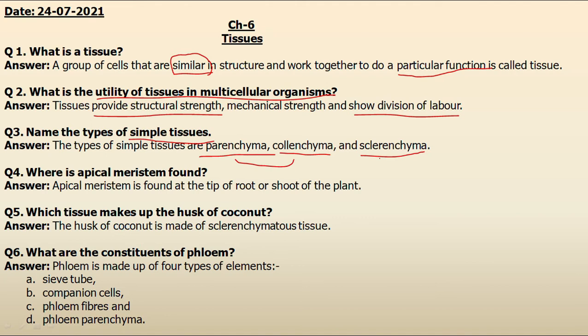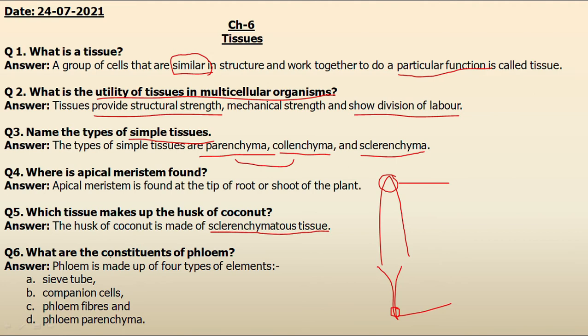Okay, now your next question is, where is apical meristem found? From the diagram you can easily observe that the apical meristem is found at root and shoot tips. We all know that meristematic tissues are classified on the basis of their location, and the location of apical meristem is at root and shoot tips. Now your next question is, which tissue makes up the husk of coconut? And the answer is sclerenchymatous tissue, because it is dead.